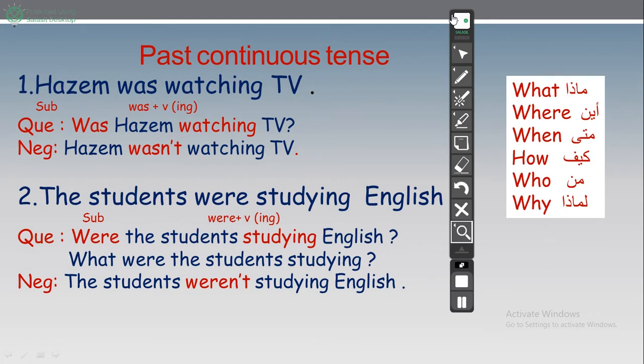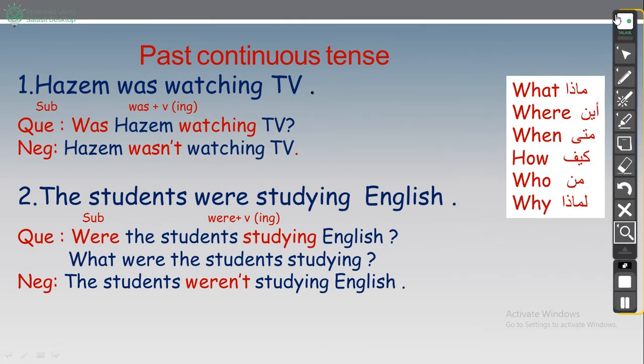To know how can we make a question with them, okay, but our lesson is about past continuous. يعني in the exam I will not ask you to make a question. Okay, let's continue.